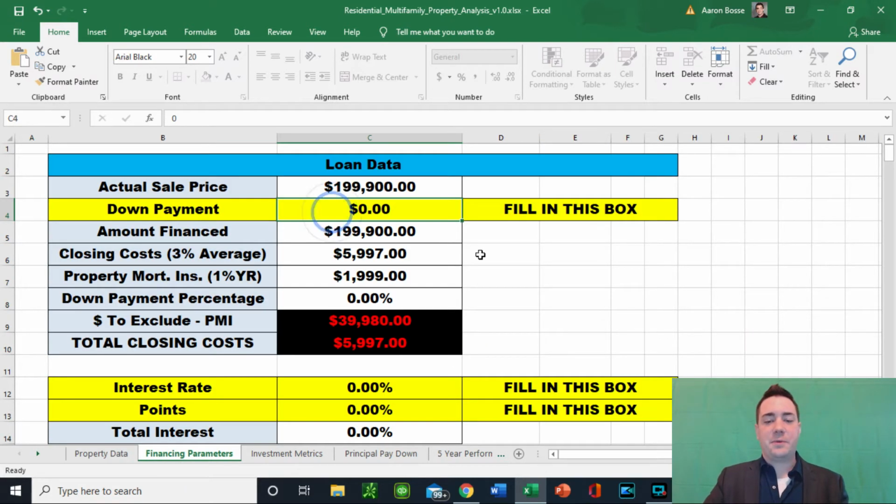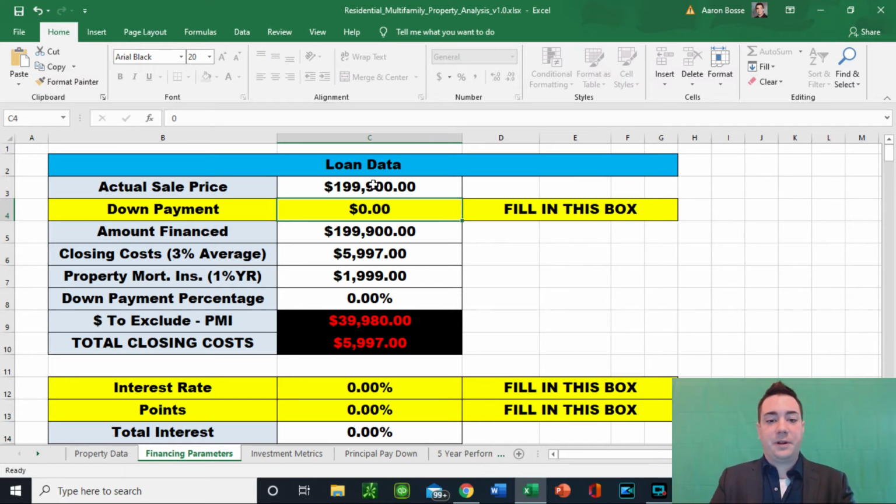Now, down payment wise, so we are going to be a landlord. We're not going to be interested in doing owner occupied. So what we're going to do here is I'm going to put a $20,000 down payment on. Now this spreadsheet also calculates property mortgage insurance if you have down payments of less than 20%. And this is primarily only going to focus on residential folks. Commercial properties, typically the down payment is anywhere from 25 to 35%, so that won't even be an issue.